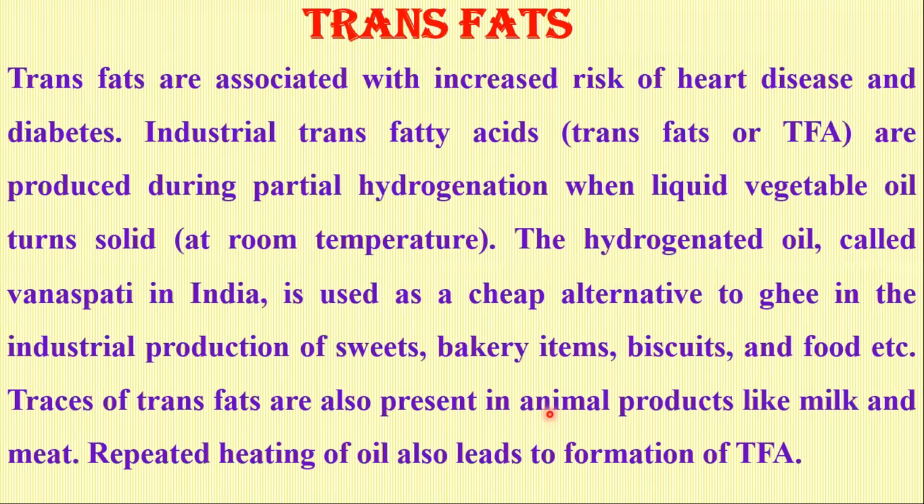Trans fats. Trans fats are associated with risk of heart disease and diabetes. What are trans fats? The industrial trans fats are produced during partial hydrogenation when liquid vegetable oil turns solid. The hydrogenated oil called vanaspati in India is used as a cheap alternative to ghee in the industrial production of sweets, bakery items, biscuits, food, etc. You see, we have discussed that the oils contain cis double bonds.